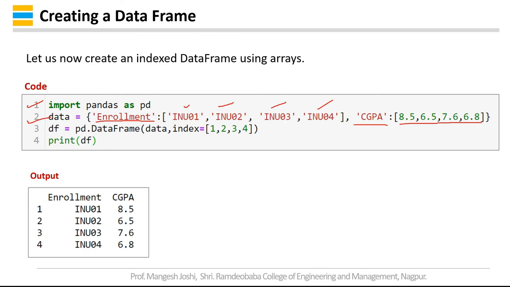Now df is equal to pd.DataFrame, data comma index. Now we are providing the index equal to 1, 2, 3, 4. In the earlier case the indexes were 0, 1, 2, 3. Now we have given user-defined indexes, that is 1, 2, 3, 4, and then I am printing the data frame. You can see that instead of 0 it is now 1, 2, 3, 4. These are defined by the user. Similarly, you are getting 2 columns, enrollment number and CGPA, as in the previous example.